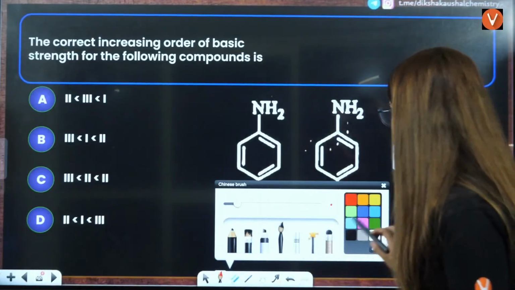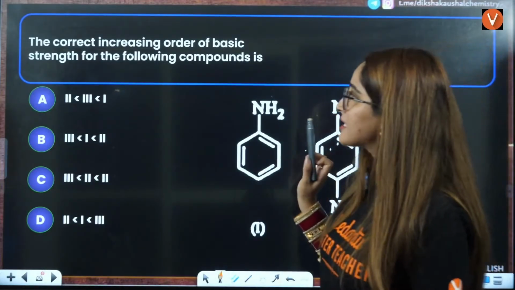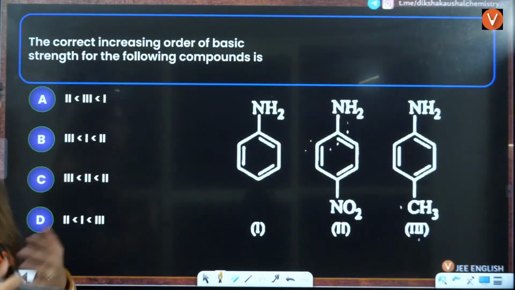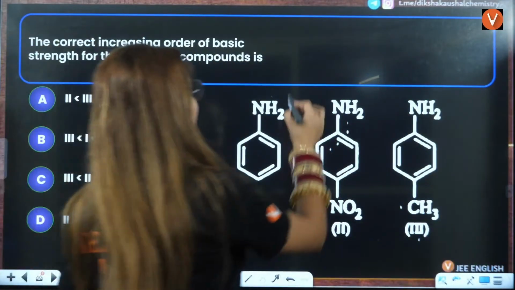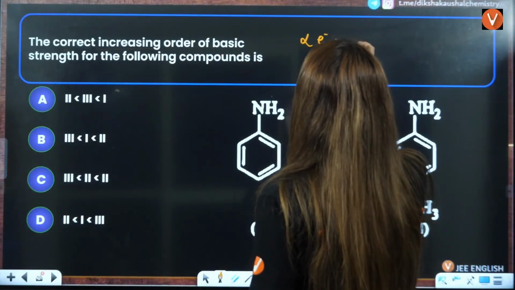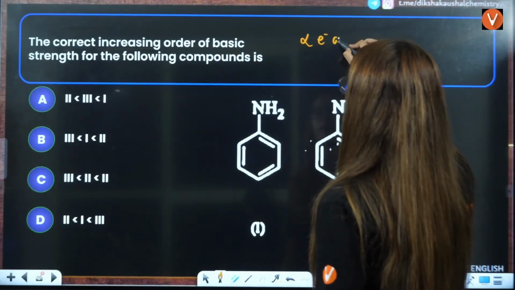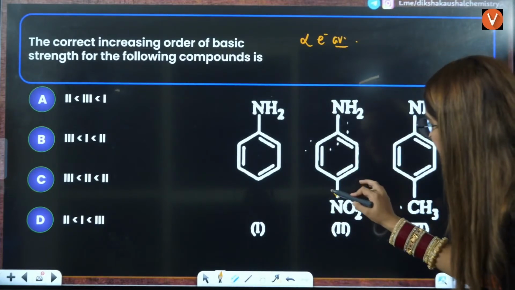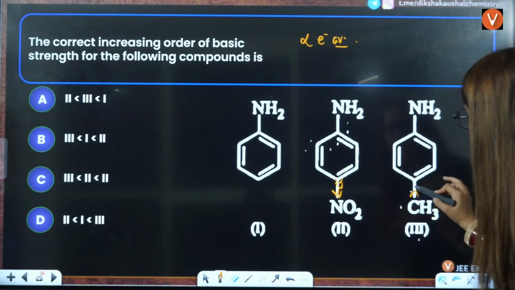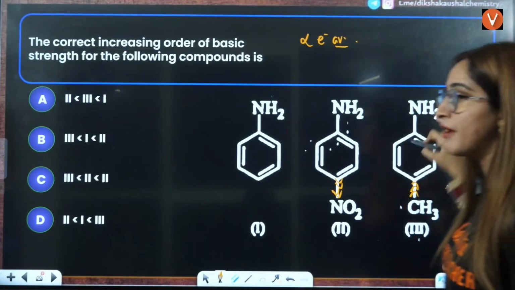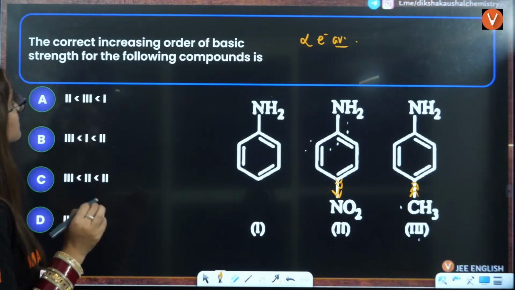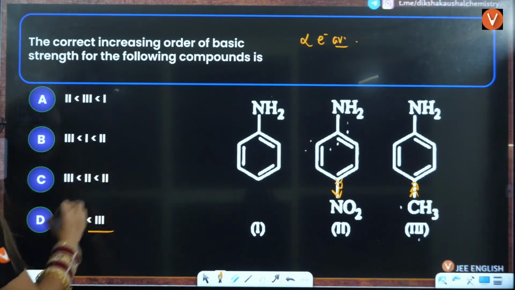Next question on your screen is the correct increasing order of basic strength of the following compounds. See, basic strength is directly proportional to electron availability. So if you see, in this case, this is an electron withdrawing group, this is an electron donating group. So maximum availability of electron is there on the third position. So that is going to have the maximum basicity here, right?